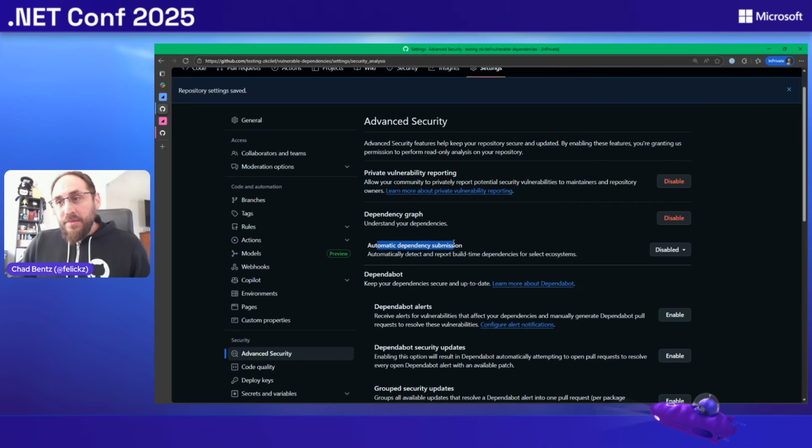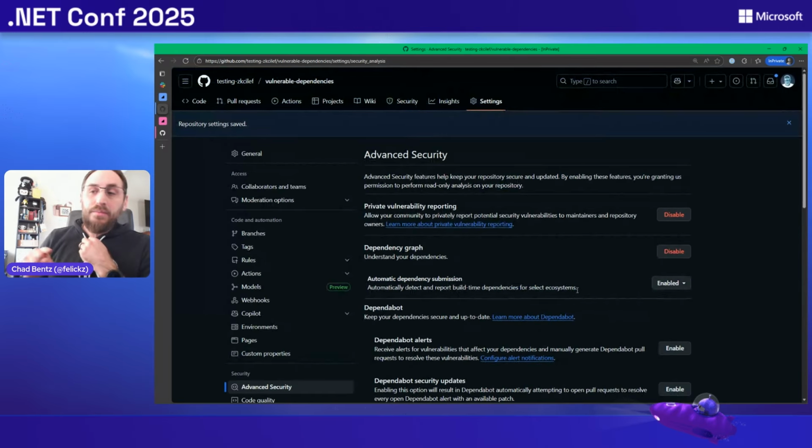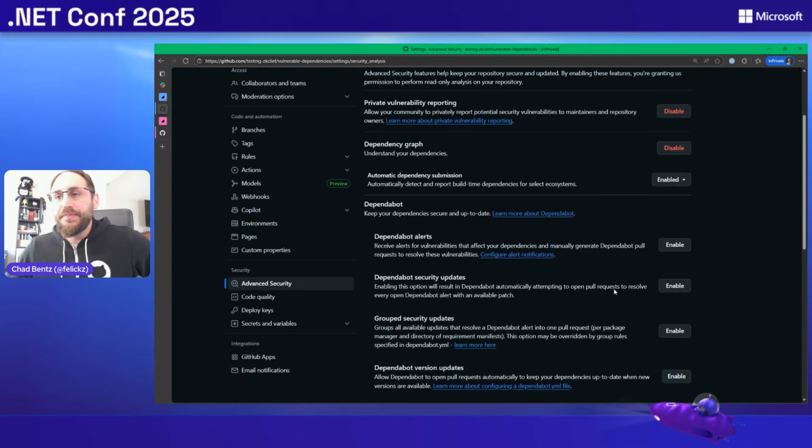The next one we were just talking about, detecting those transitive build time dependencies. One button clicked here to enable that. What that's going to do is every time you touch one of your manifests in those CS projects, it's going to run a build, run a NuGet restore, and report that full dependency graph for all your directs and transitives.